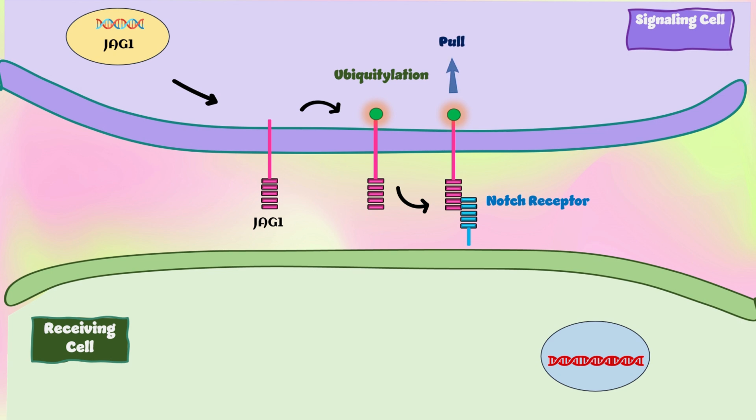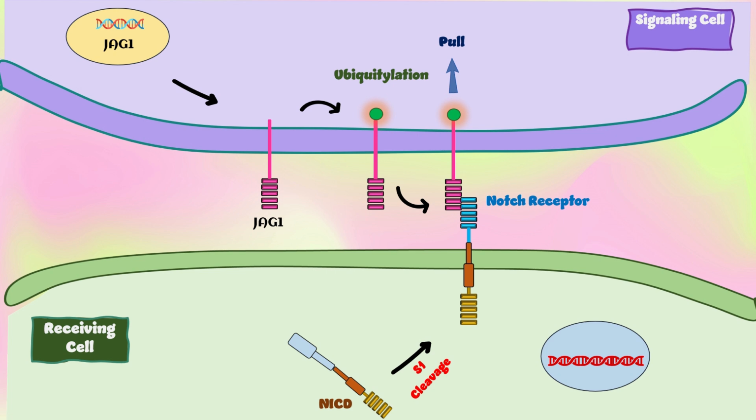Notch receptor subsequently undergoes proteolytic cleavage induced by an endocytic pulling force of JAG1. The full-length Notch receptor undergoes initial cleavage, which is S1 cleavage, and post-translational modification or glycosylation in the Golgi, from where it is trafficked to the plasma membrane as a transmembrane heterodimeric protein.